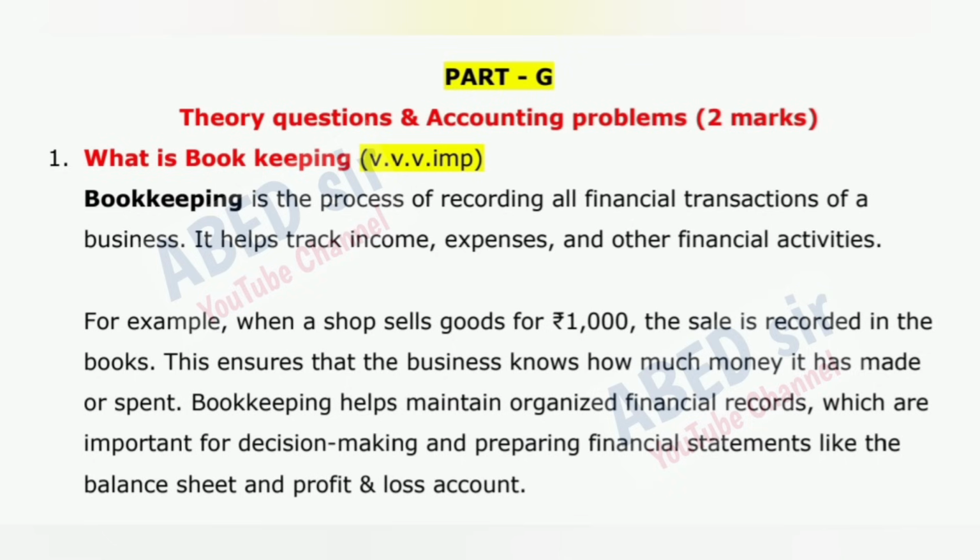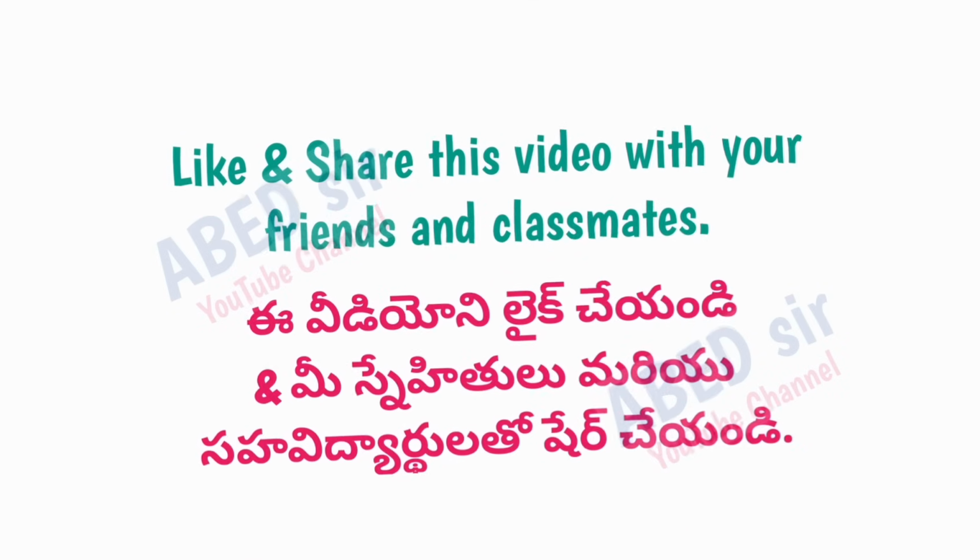What is bookkeeping? Bookkeeping is the process of recording all financial transactions of a business. It helps track income, expenses, and other financial activities. For example, when a shop sells goods for 1,000 rupees, the sale is recorded in the books. This ensures that the business knows how much money it has made or spent. Bookkeeping helps maintain organized financial records, which are important for decision-making and preparing financial statements like the balance sheet and profit and loss account. Next important question is 2.